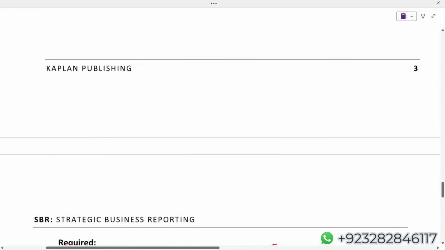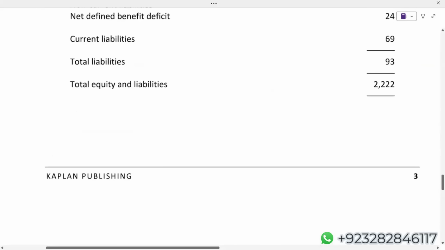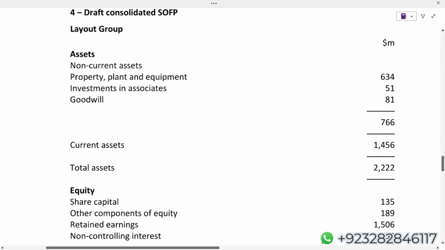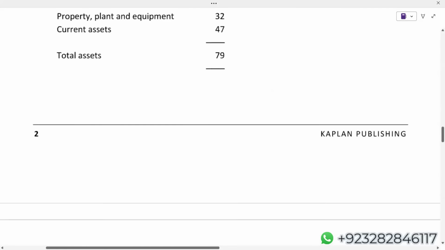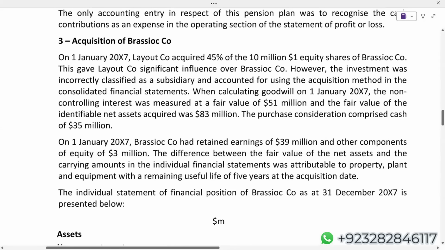Now let's read the scenario. Try to take out eight sharp, short, solid points. If you can't do that, then at least try to find four. I would say four a little bit larger points, which means one point you should explain in around three lines. If you can do that, then stick to the four points.